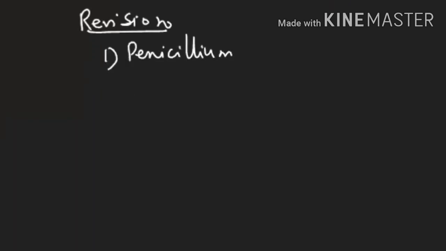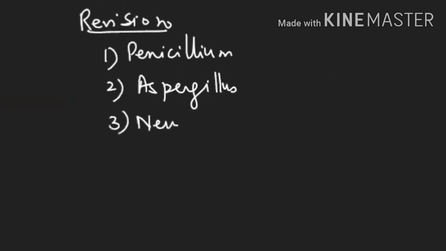Basically, how many genera do you have to remember? Just let me revise once again with you. It's a quick revision. First, you have to remember Penicillium. There are 4 species of it. Then you have to remember Aspergillus. There are 3 species. Then Neurospora, Drosophila of the plant kingdom.